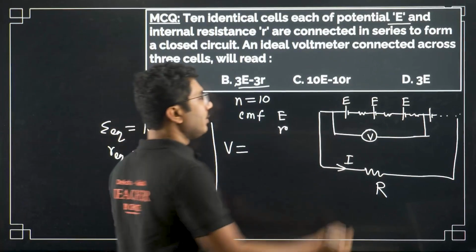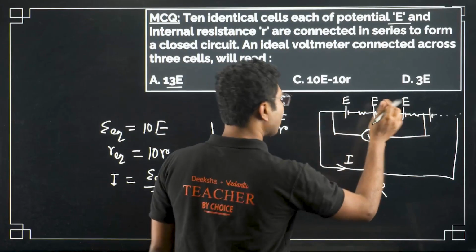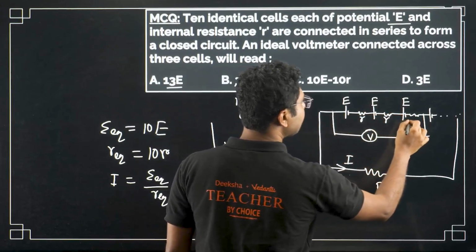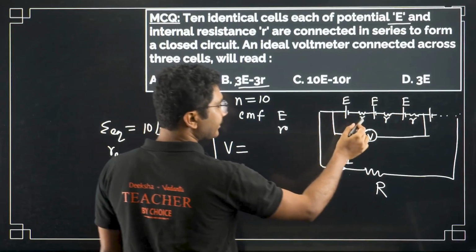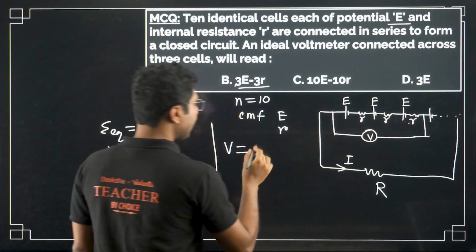You have to be careful. You can ignore the cells completely. You only need to consider the resistances. How many resistances are there? 1, 2, 3. 3 resistances are there.